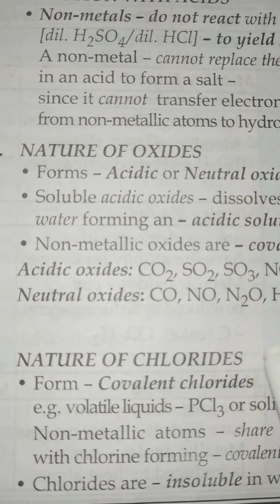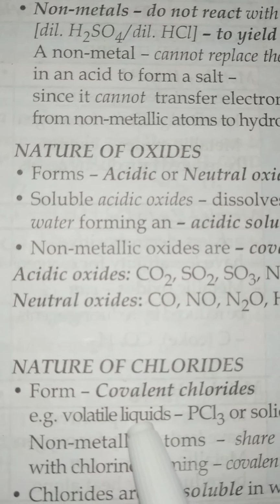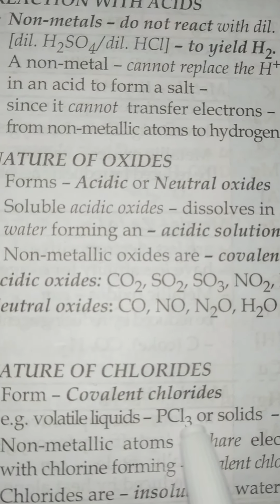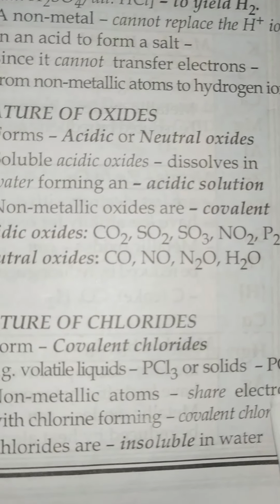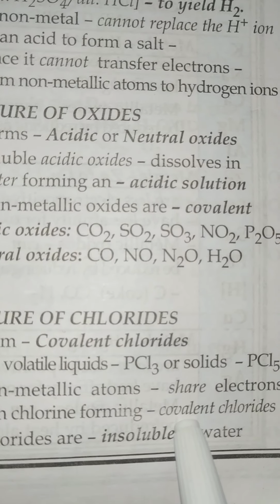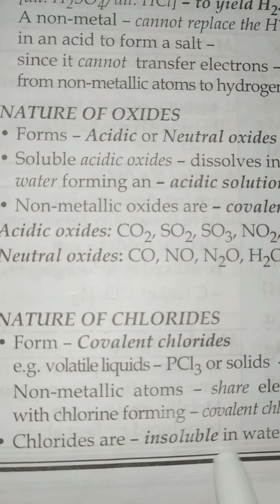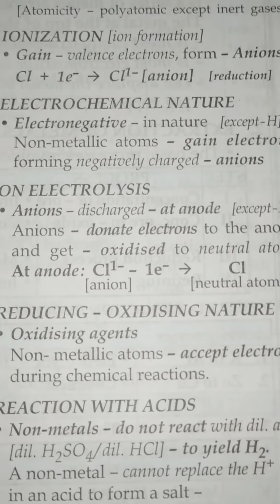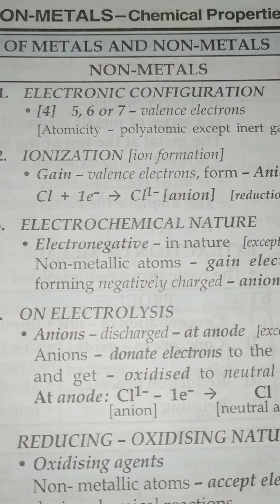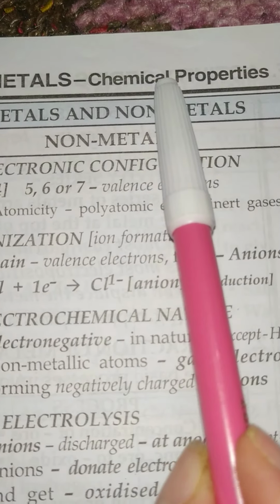Now the nature of the chlorides: they form covalent chlorides. The best example is the volatile liquid, that is PCl3. Non-metallic atoms can share electrons with chlorine, and that's why they form covalent chlorides, and these chlorides are insoluble in water. So these are the chemical properties of non-metals, and that is the difference between metals and non-metals based upon the chemical properties.